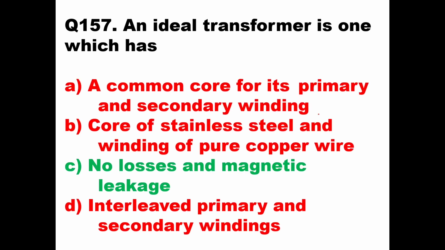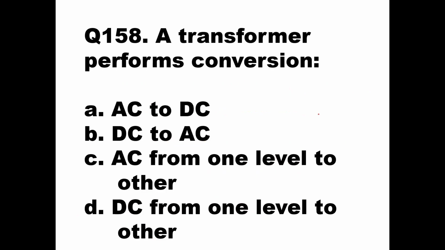Okay, so here you can see no losses and no magnetic leakage for a transformer. It is going to work very perfectly without any loss or without any leakage, and that is why it will be called an ideal transformer. Then we'll go to the next question, 158. A transformer performs conversion. Options are AC to DC, DC to AC, AC from one level to other, or DC from one level to other.